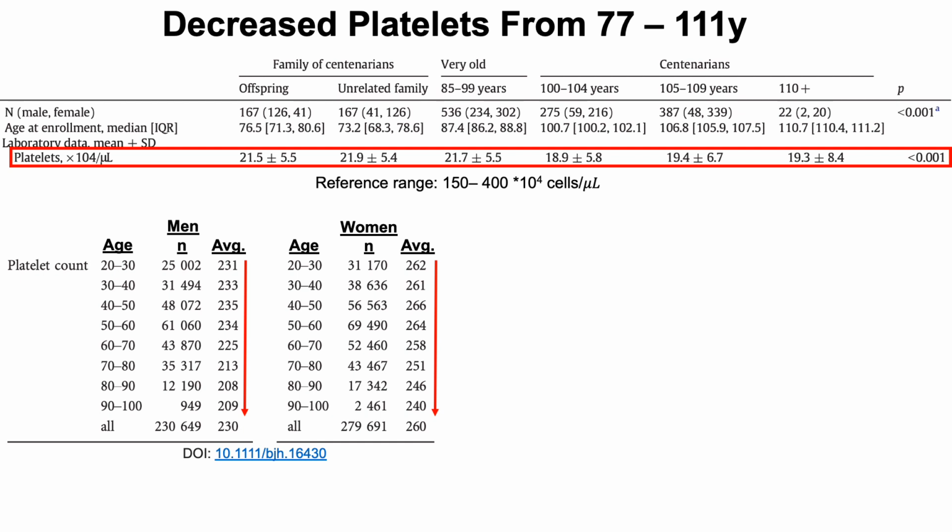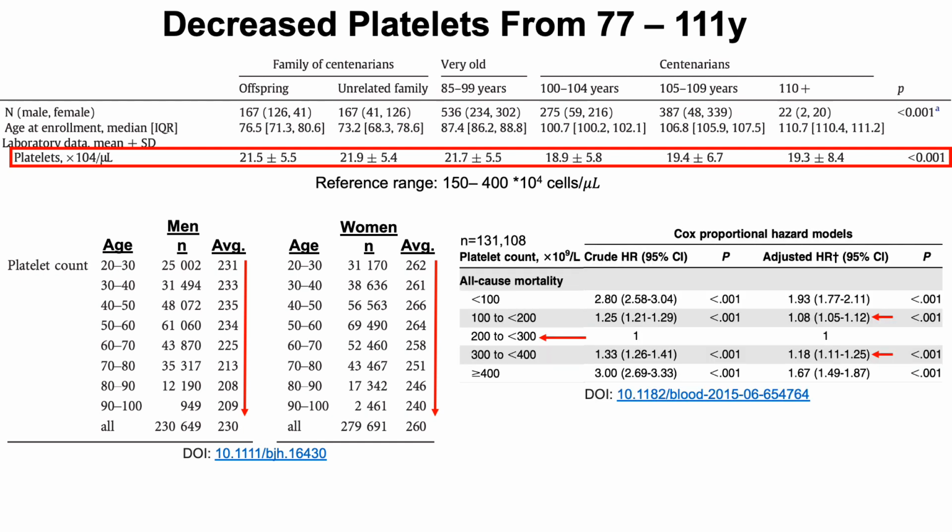So this is a relatively big study of more than 500,000 subjects, and what we can see is, with the age groups from 20 to 90 to 100 years old, platelets decrease in the men from values around 230 to around 210, and then in women from around 260 to around 240. So we actually have a greater decrease here, right, because we get into the 190s, which isn't reflected by this age-related data. So it's a little worse than what's been published.